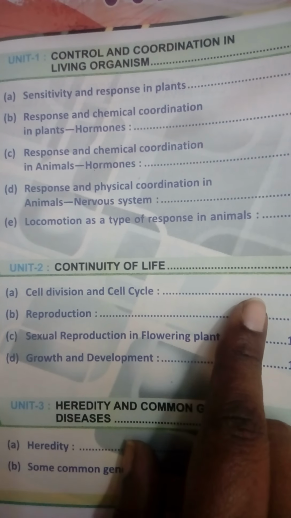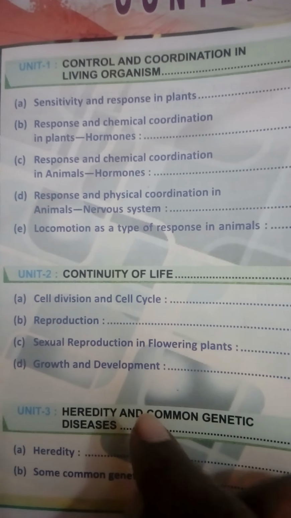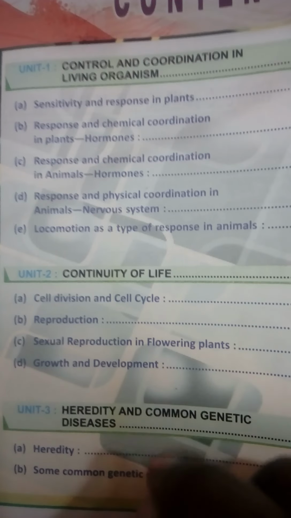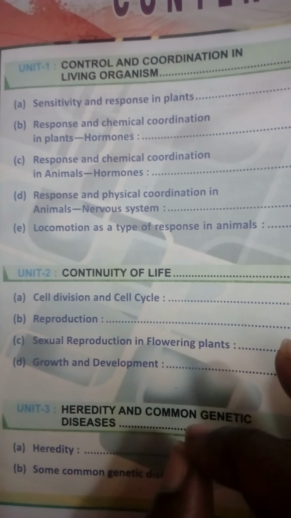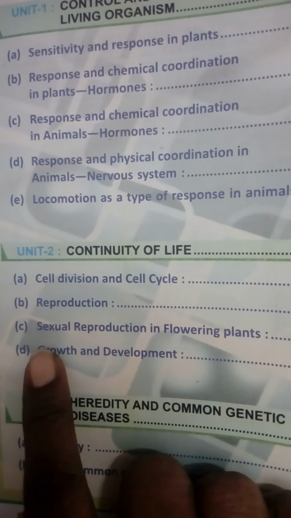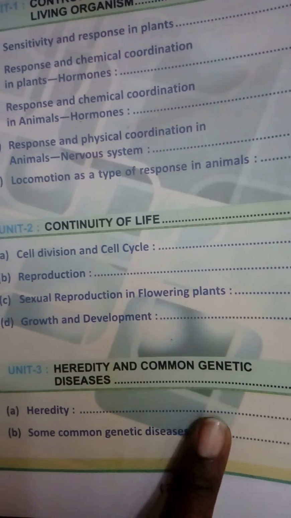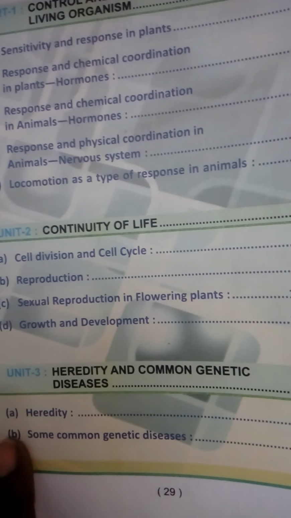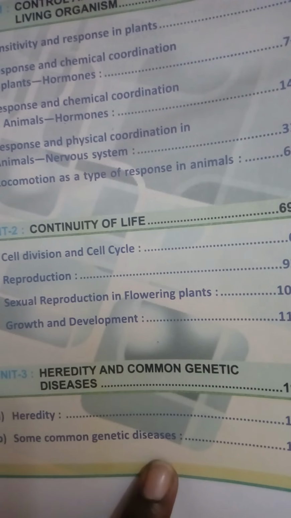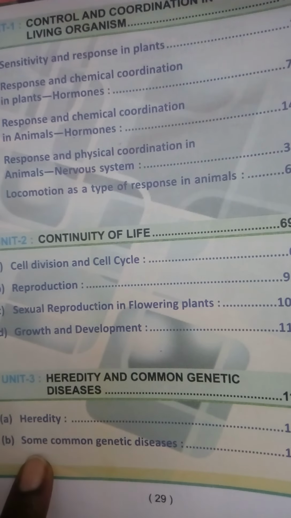And yes class, always keep in mind that these are all concept based. Here your concept should be clear on how cell division takes place. Next, it is said that sexual reproduction in flowering plants, growth and development. Unit 3 deals with heredity and common genetic diseases. These are the two things which are very important again for the Madhyamik.